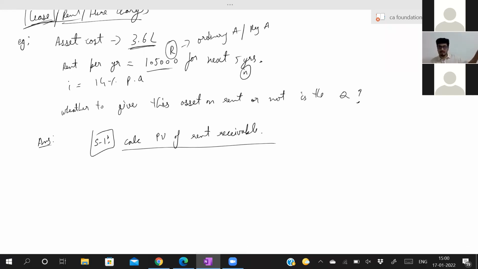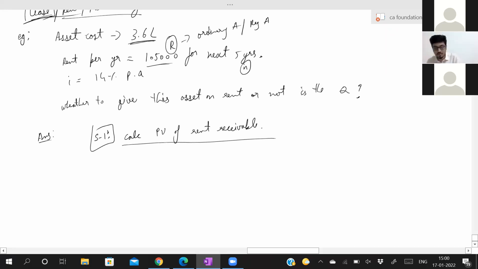If I received all the rent today itself, what will be my present value is the question. Now you have to calculate present value of rent receivable. How will you do that? You know the formula for present value in case of ordinary annuity. Present value is R into 1 minus 1 plus I to the power minus N, divided by I.